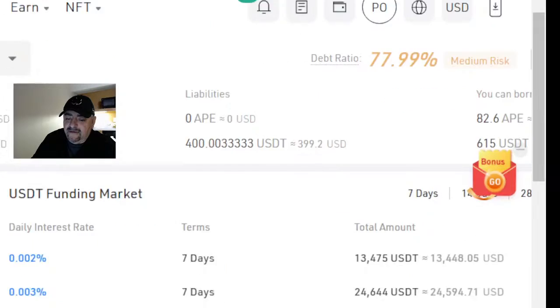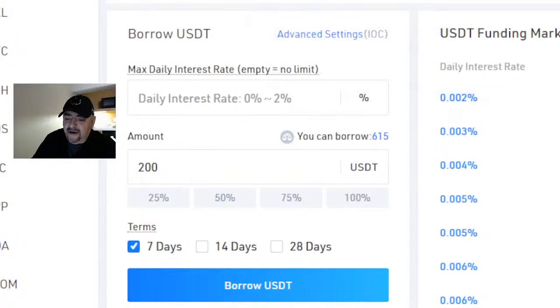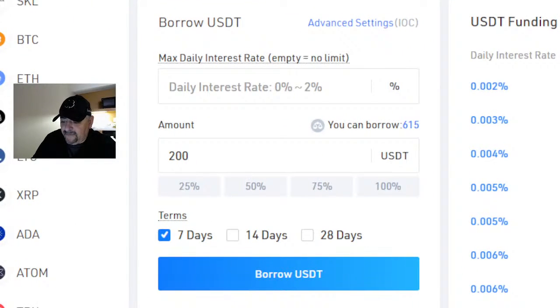Can you see? Oh, there you go. So right here, you can see on the $615, since I put 50 in, 10x would make it basically $500. I would be able to take $50 and borrow 450. So the beautiful thing here is that we're able to sneak in here, and the 450 they're letting us borrow would make 500. Looks like we have an extra